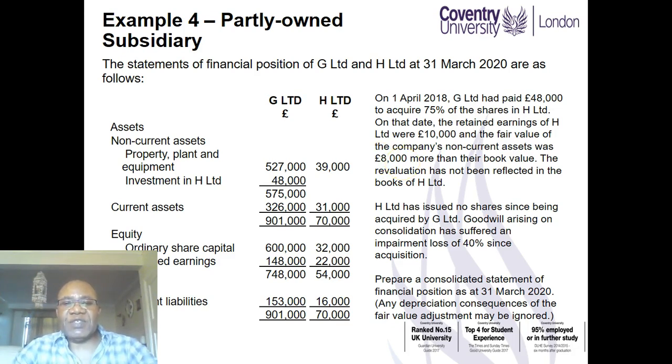H Limited has issued no shares since being acquired by G Limited. Goodwill arising on consolidation has suffered an impairment loss of 40% since acquisition. Prepare a consolidated statement of financial position as at 31st of March 2020. Any depreciation consequences of the fair value adjustments may be ignored.